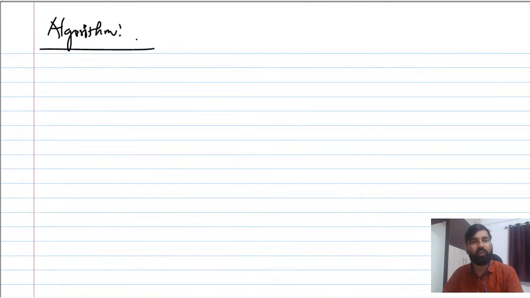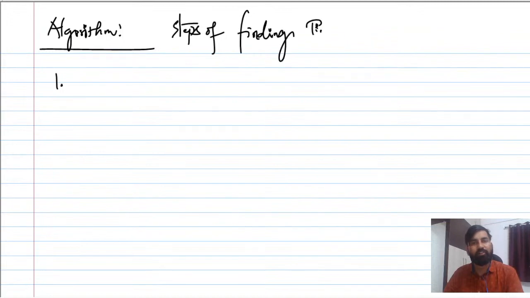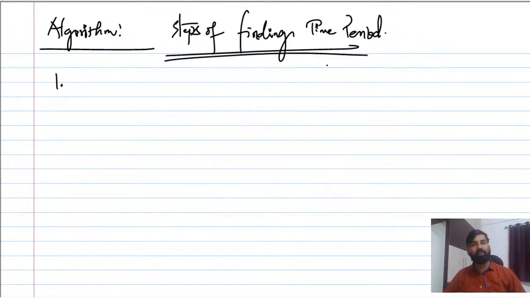So let me write the steps here. These are the algorithm, or you can say steps, that we have to follow. Number one is going to be the steps for finding the fundamental time period. But before finding the fundamental time period, you need to also check whether the given signal is periodic or not, right? Whether the given combination of periodic signals is periodic or not, right?